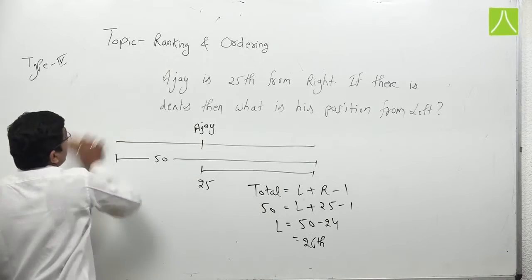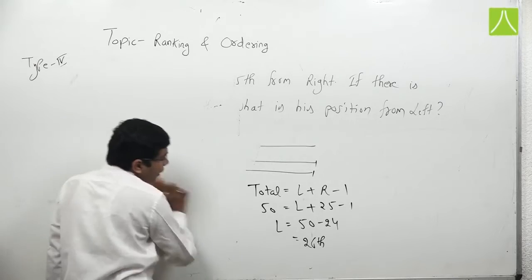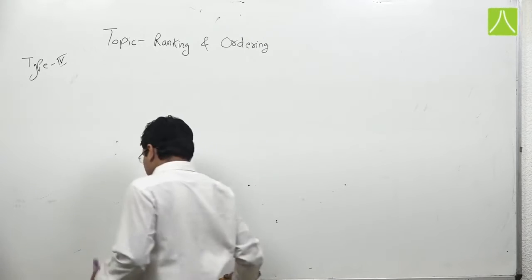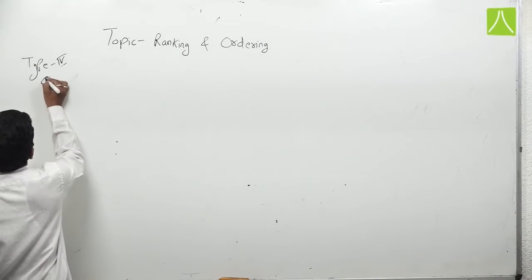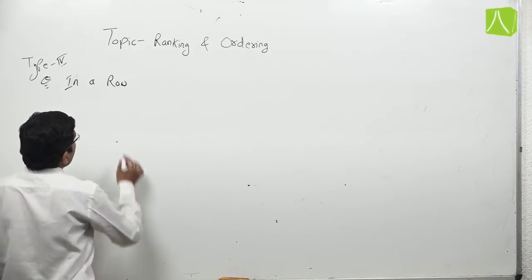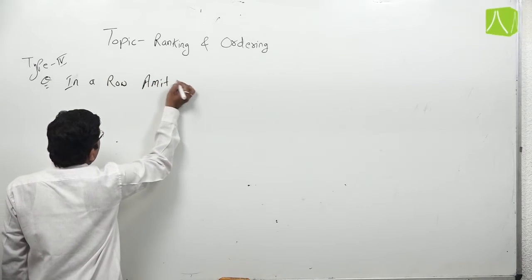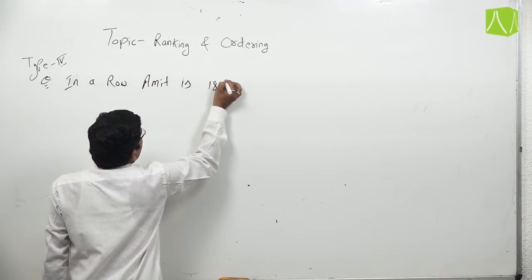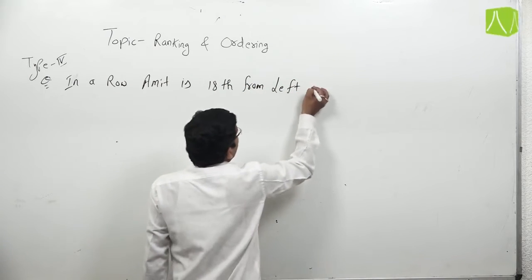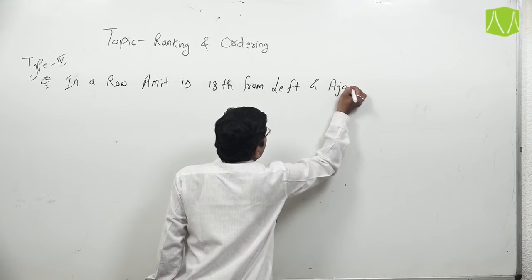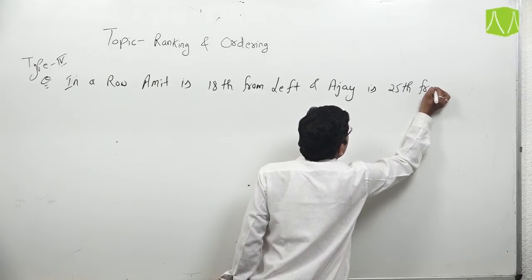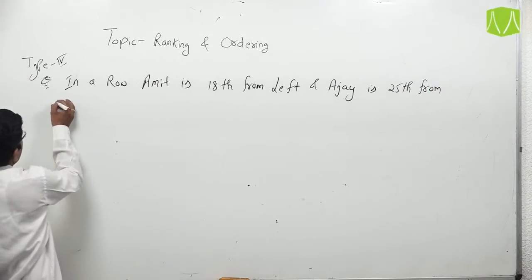Now, some questions are based on position interchange. For example, if in a row Amit is 18th from left and Ajay is 25th from right.